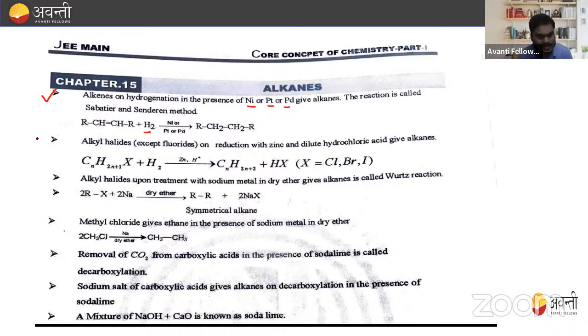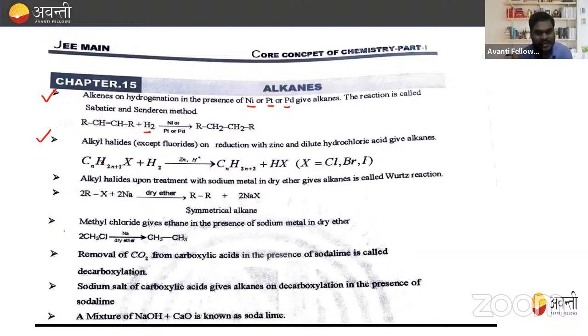Second point is from alkyl halide. How will you prepare alkane from alkyl halide? All alkyl halides except fluoride, on reduction with zinc and dilute hydrochloric acid, give alkane.